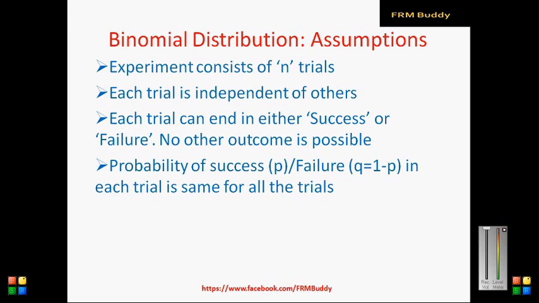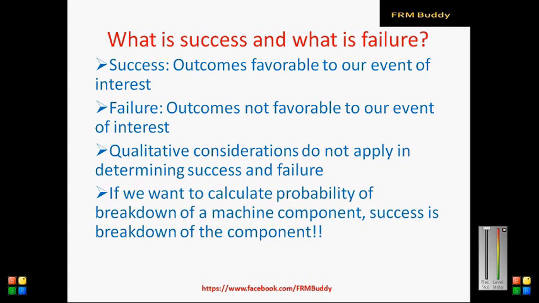Now, when we are talking about success and failure, what is meant by success and what is meant by failure? In terms of binomial distribution, success means outcomes that are favorable to our event of interest. Continuing with the example of tossing a coin, if I am interested in calculating the probability of getting, say, heads, in that case, getting heads is success for me, and anything that is not favorable to our event of interest is failure, which means that getting tails is failure.